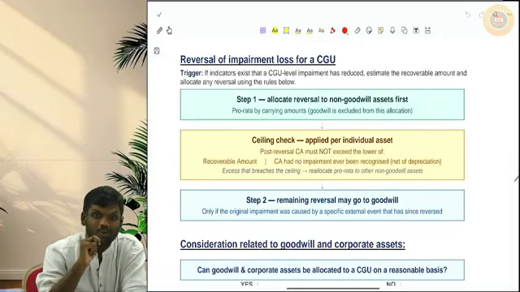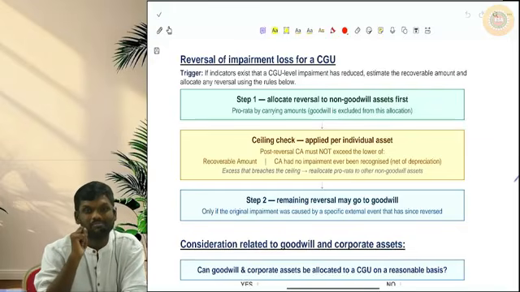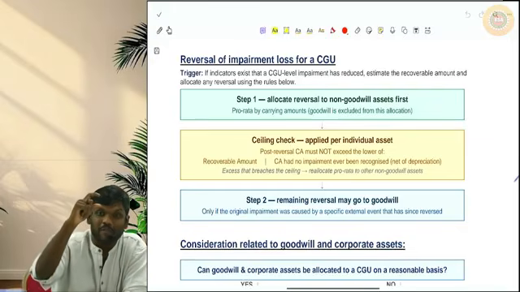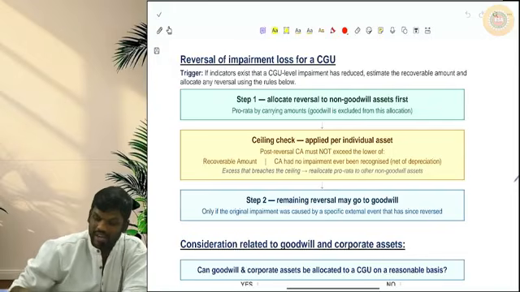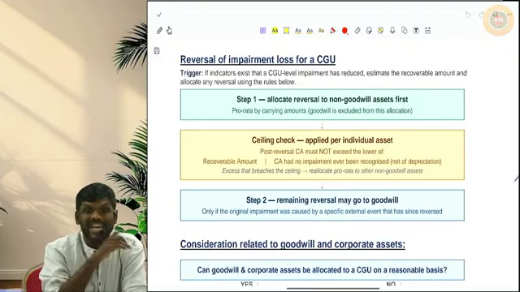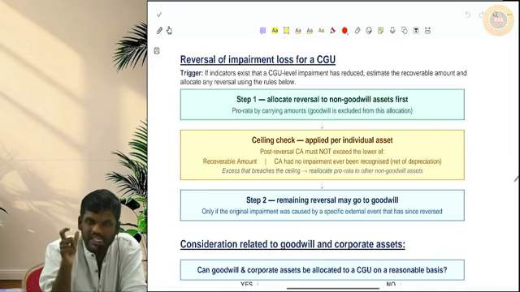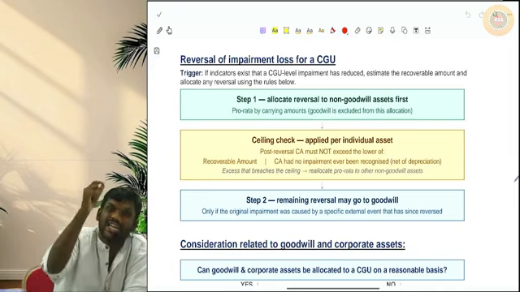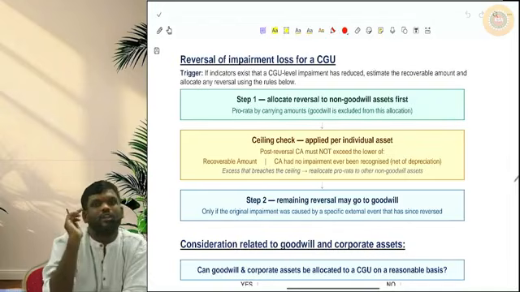So the reversal of impairment loss should first happen for assets other than goodwill. That reversal of impairment loss should be allocated to assets other than goodwill in the ratio of their carrying amounts. Whatever is the carrying amount of those other assets, in that ratio you have to split it and increase it for other assets.